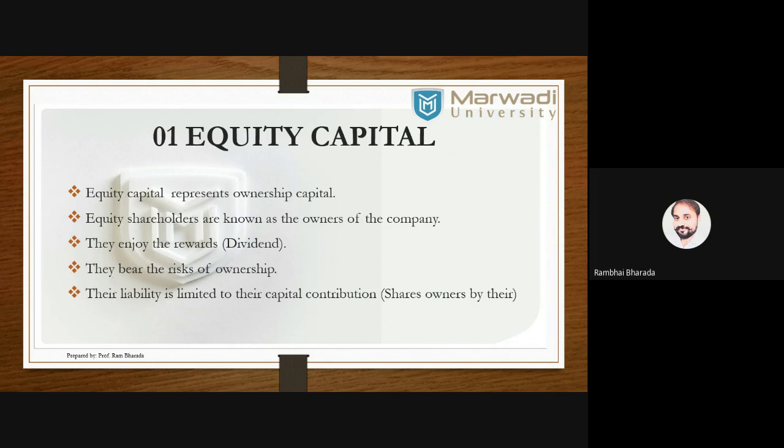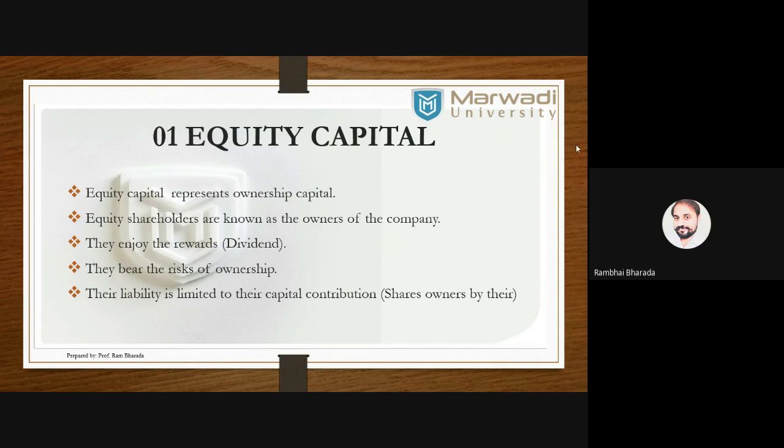It is more risky and more expensive. And for getting equity shares, the company needs to go for the IPO or FPO, initial public offer or follow-on public offer. These two are the processes that a company needs to follow to issue equity capital in the market.